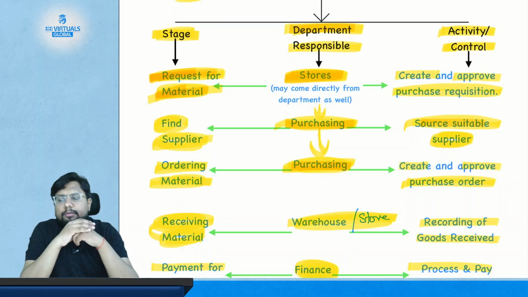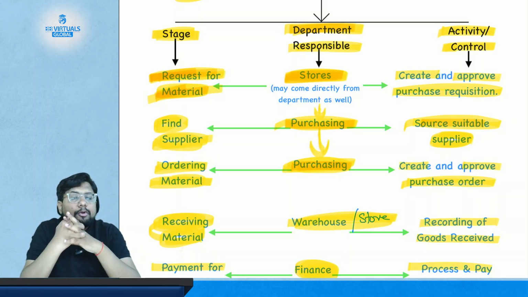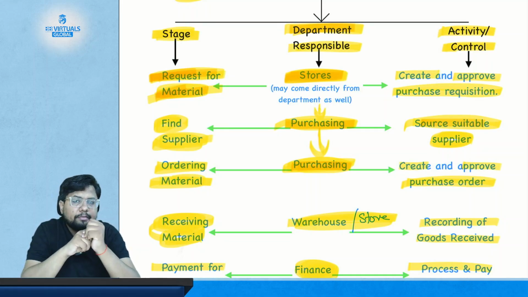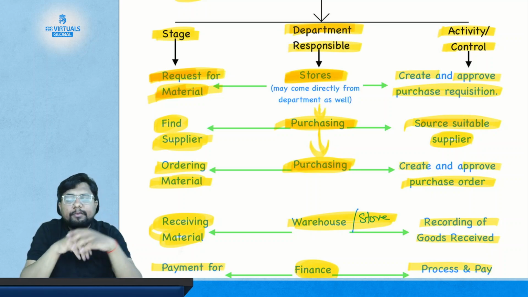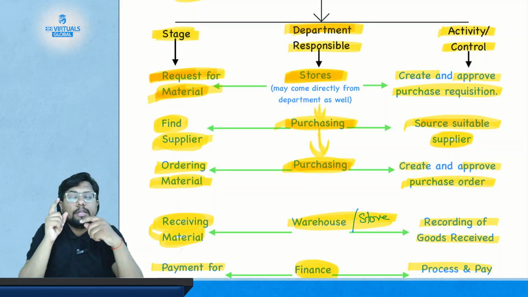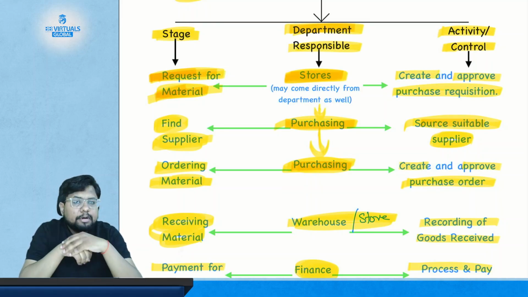First, the store department will request the material from the purchasing department. Okay, and how are they going to do it? They are going to request the material by creating and approving the purchase requisition. After receiving the request for the purchase of material, the purchasing department will do what? They will find the suitable supplier, and after finding the suitable supplier, they are going to place the purchase order by creating and approving what? The purchase order. And after placing the order, the role of the purchasing department ends here.